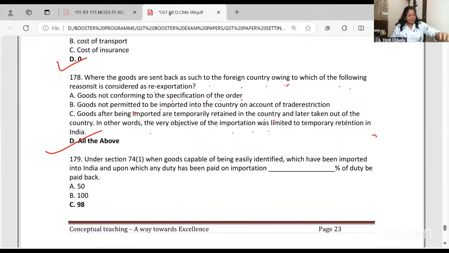Okay. All right. So almost we are coming to the end of this. Identifiable goods and all, you don't actually need that much detail.